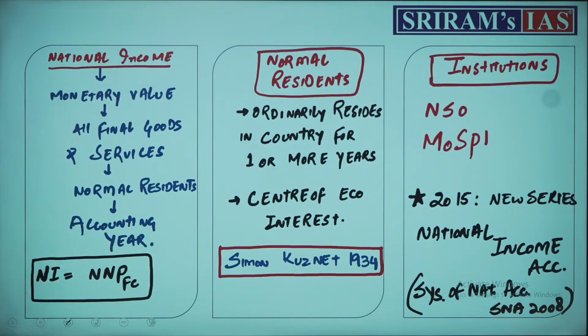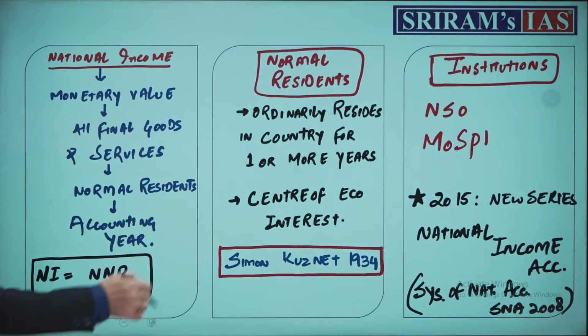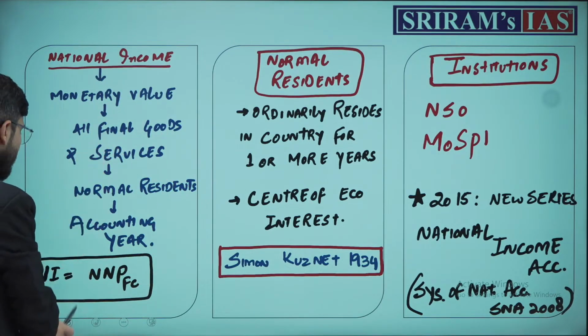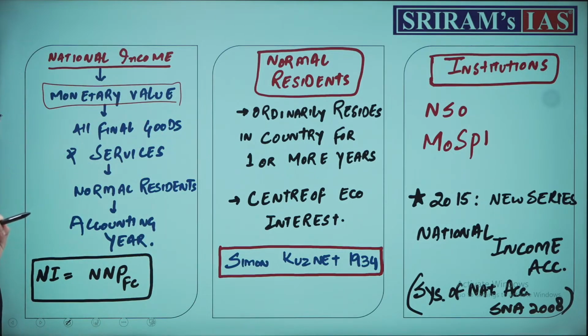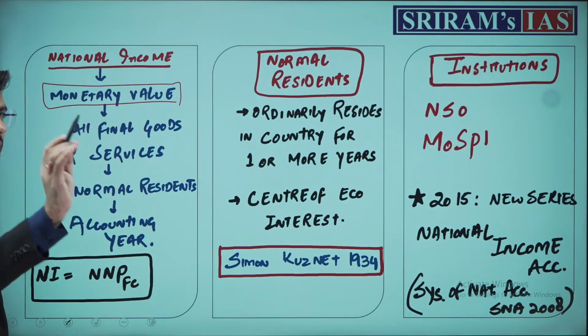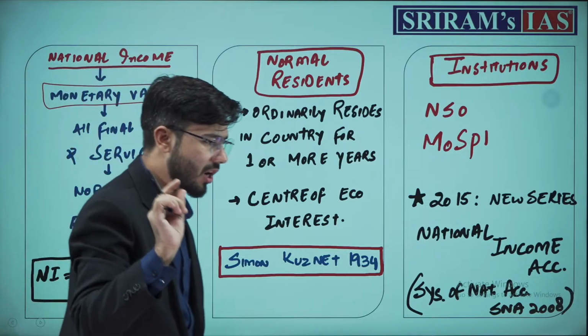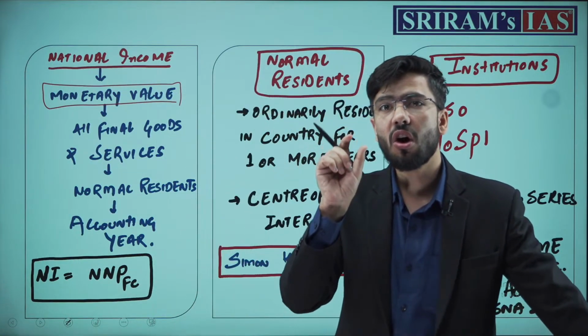First, what is national income? We need to remember these keywords and then understand the meaning of these keywords. Once we understand this, then we will be able to solve more questions. Monetary value. What is monetary value defined over here? This is basically the market price. Understood? That is the actual market price or the factor cost. That is the cost of factors.